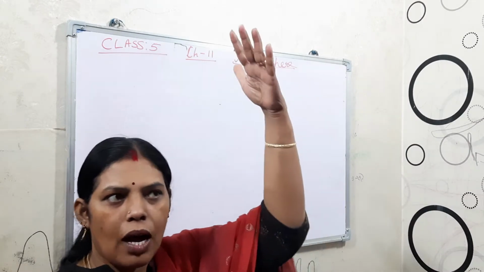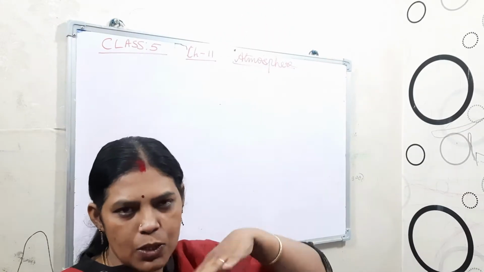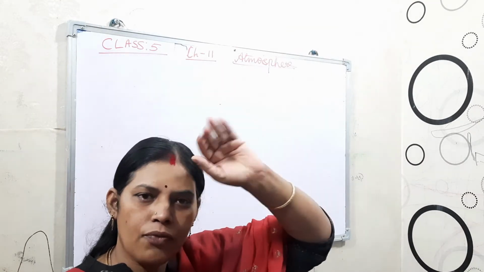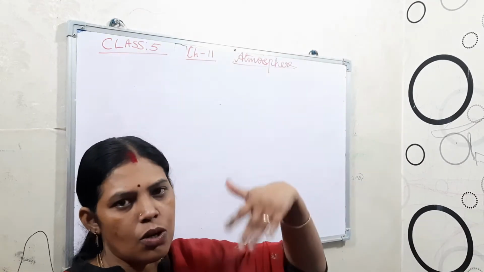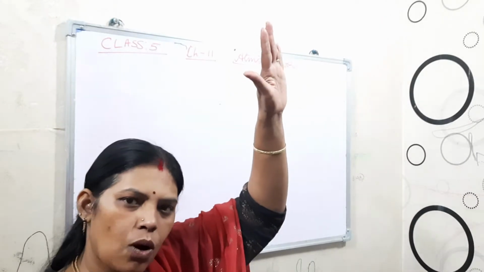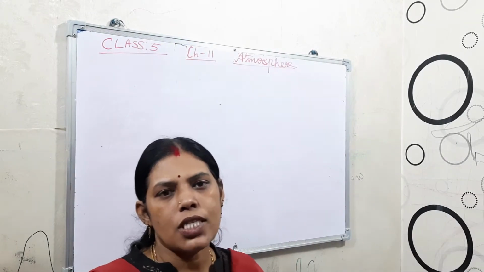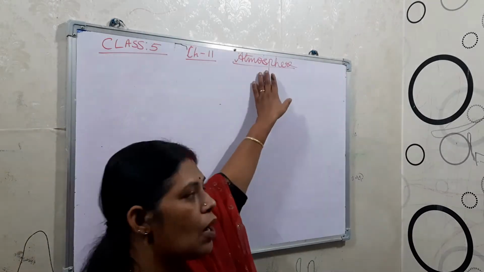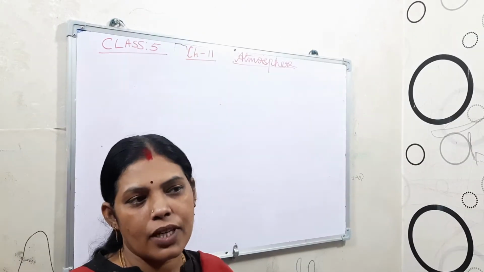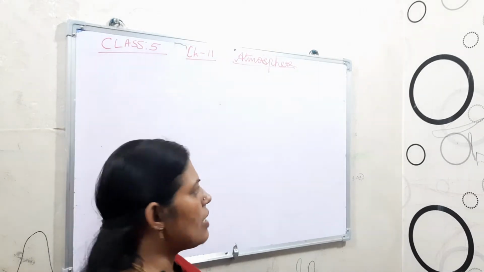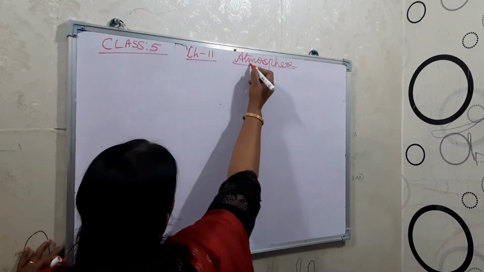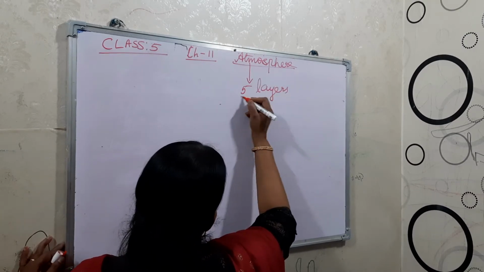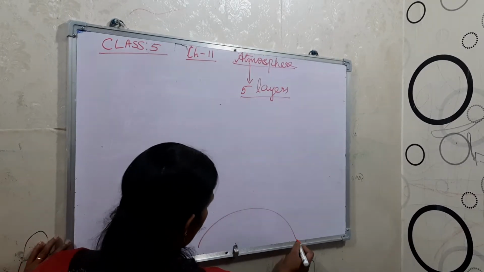As we go up, the earth's gravitational force becomes less, and the layer of air also becomes thin. So as we go up, the concentration of the air becomes less. Now see how this atmosphere is divided. It is divided into 5 layers. This is our earth, right?